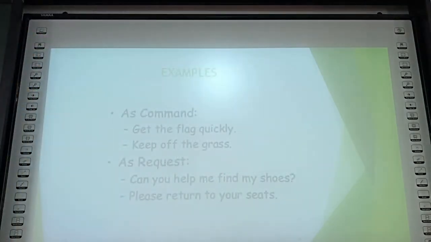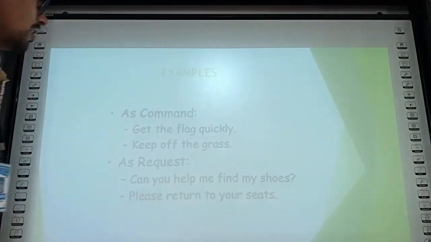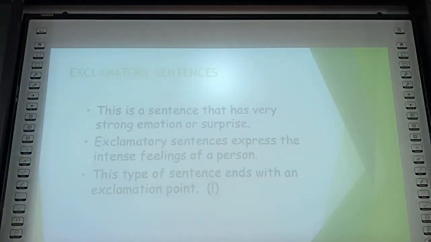So here are some examples. The first two examples are command sentences: Get the flag quickly. Keep off the grass. Get the water. As request sentences, you can say: Can you help me to find my shoes? Please return to your seats. We are requesting in the last two sentences, and in the first two sentences we are commanding. Whenever there is a command, or a request to someone, or we express our wish or desire in the form of a request, it is counted under the imperative sentences.